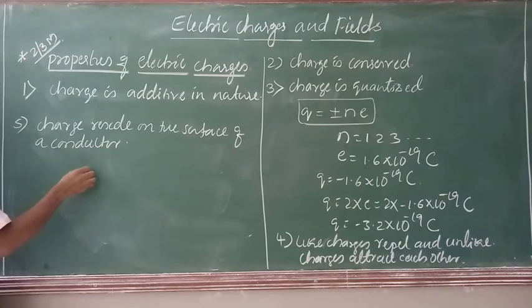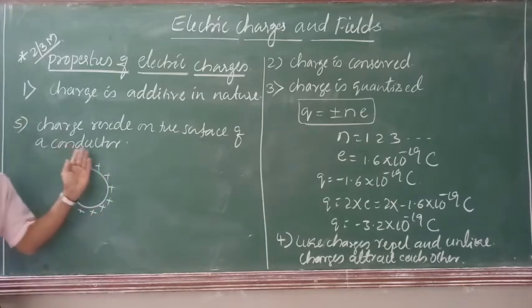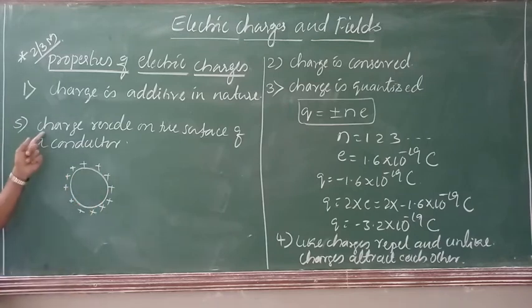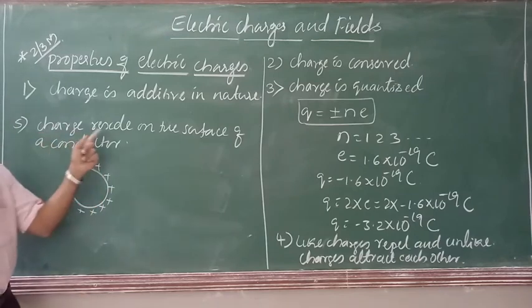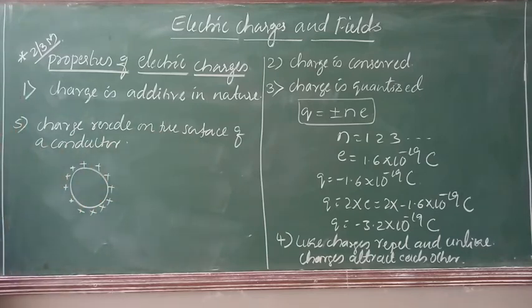Suppose you give a charge to a body, for example this body is positively charged, so wherever you give a charge to the conductor, the charge will reside on the surface of the conductor. So charge will always be present on the surface of the conductor. So that's why that property says that charge resides on the surface of a conductor. So this is the fifth property.